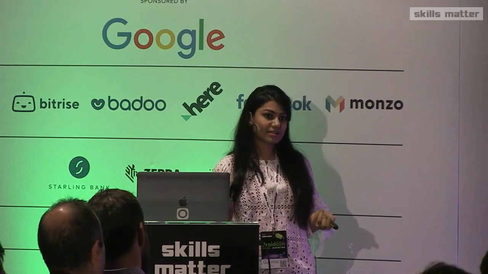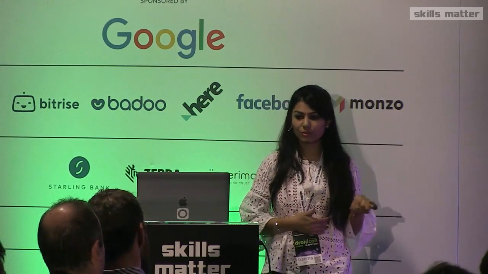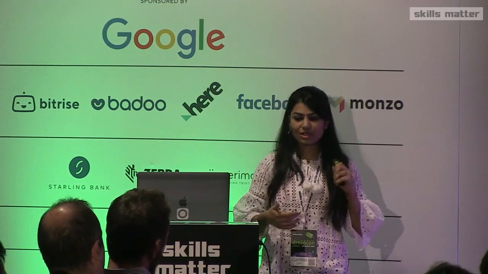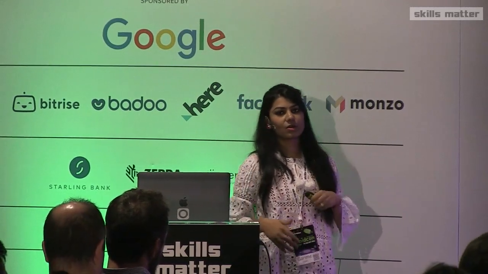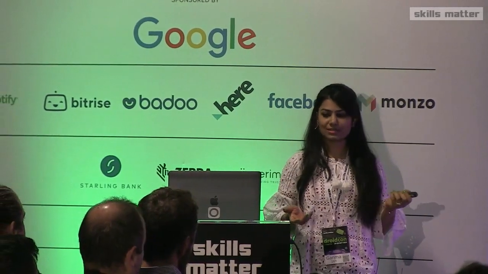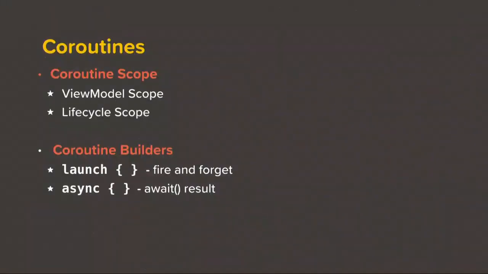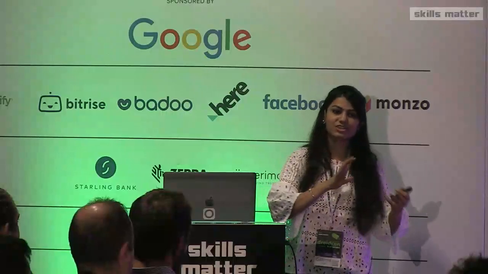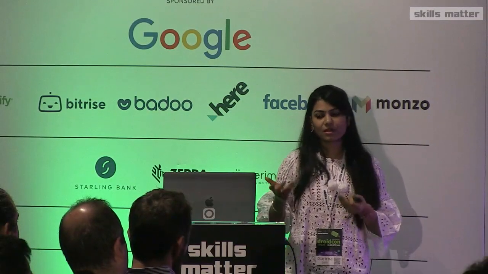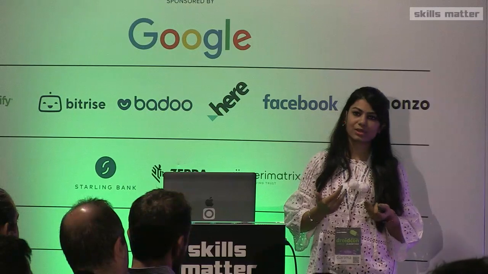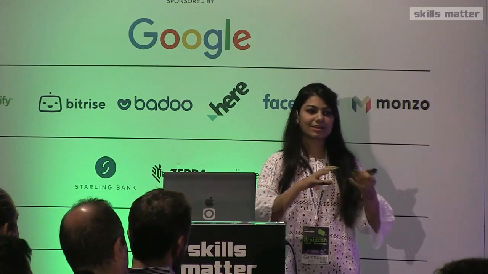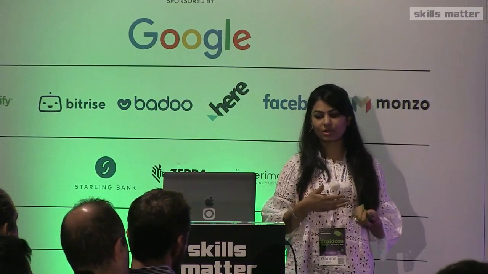Similarly, we also have lifecycle scope that we can attach to any lifecycle owner. We also have something called coroutine builders. Mainly, I'm going to talk about launch and async. So launch is a sort of fire and forget type of a coroutine builder. We launch a coroutine, and then we can get a job instance, and we can put some invoke on completion and those kind of things on that job. But async is a bit different. If we call await on this coroutine builder, then we can get the result there and then, and it is going to suspend when we call .await on it.